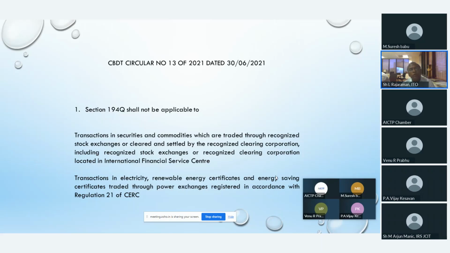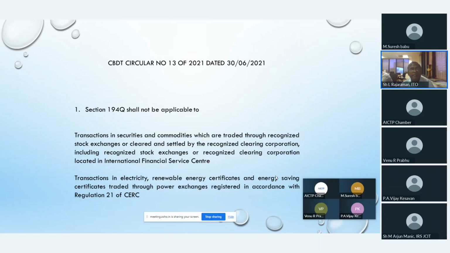Section 194Q, actually I am dealing only with the crux of the circular, because the circular is a big one and we are dealing only with the important sections. Section 194Q shall not be applicable.